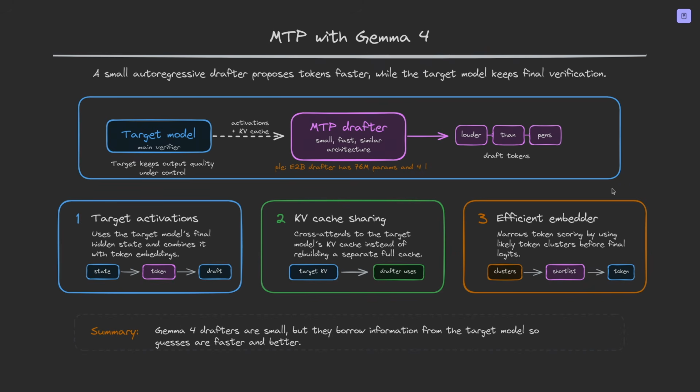So the summary is Gemma 4 drafters are small, but they borrow information from the target model, so guesses are faster and better. And remember, the drafter is doing all of this work with, in the example, 76 million parameters, so it's tiny, but it punches way above its weight because of these 3 enhancements. And now we'll look at the target activations.